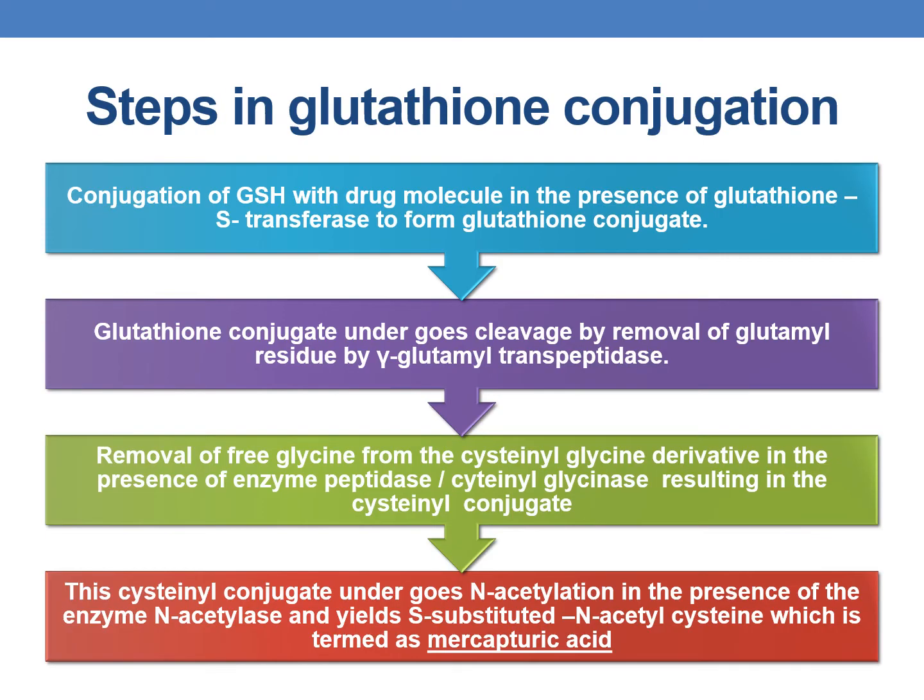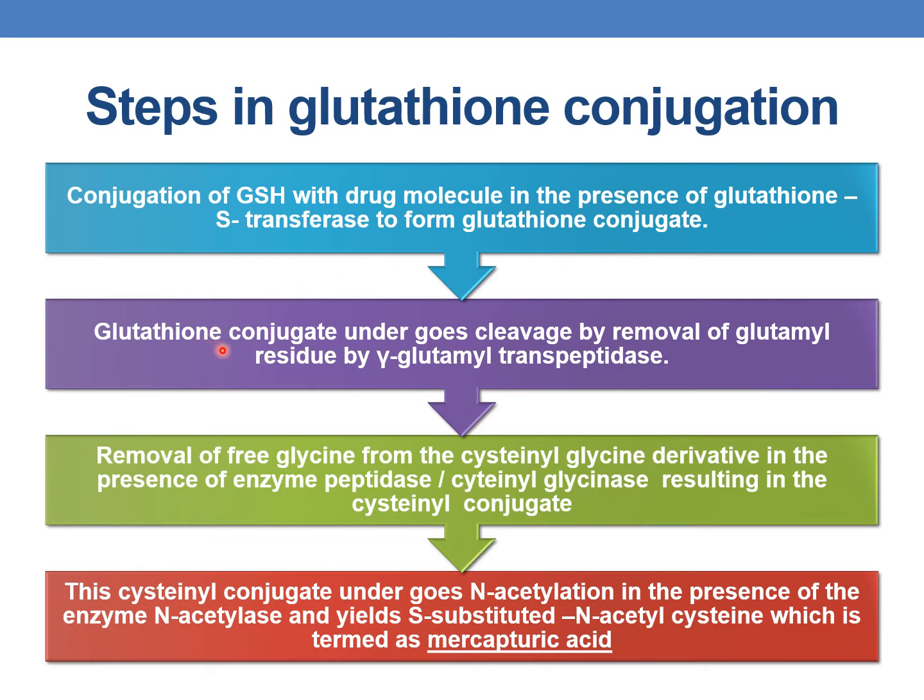Now coming to the steps involved in glutathione conjugation. First, the conjugation of GSH with the drug molecule in the presence of the glutathione S transferase enzyme to form a glutathione conjugate. This is the first step. The GSH reacts with the drug molecule in the presence of glutathione S transferase to form the glutathione conjugate.